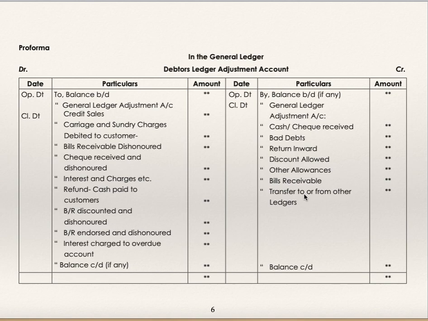Because of this, customers' balance will go down: check or cash received, bad debts, return inward, discount allowed, other allowances, bills receivable, transfer to or from other ledgers. When transfer is from debtors ledger to creditors ledger or from creditors ledger to debtors ledger, the journal entry is the same. Debtors ledger adjustment account is to be credited and creditors ledger adjustment account is to be debited.